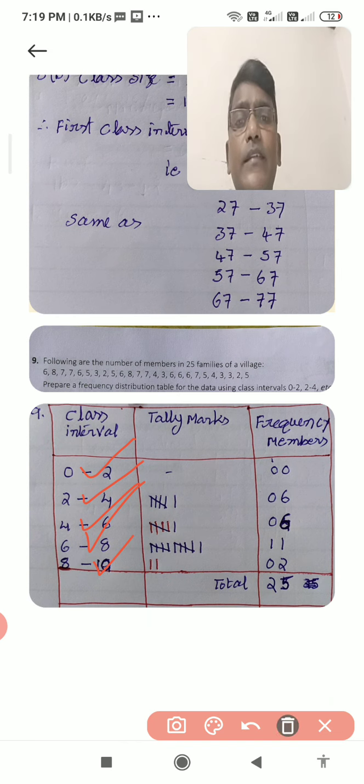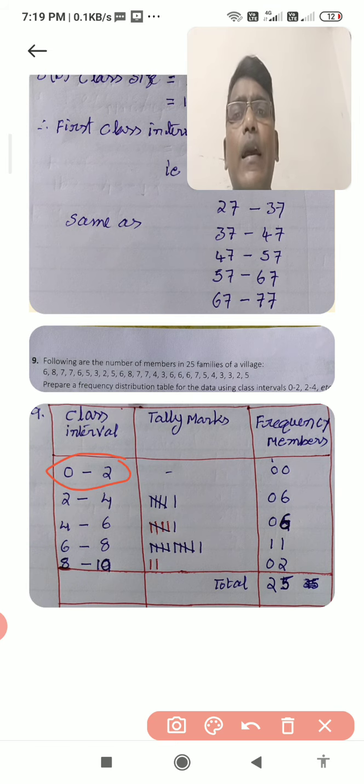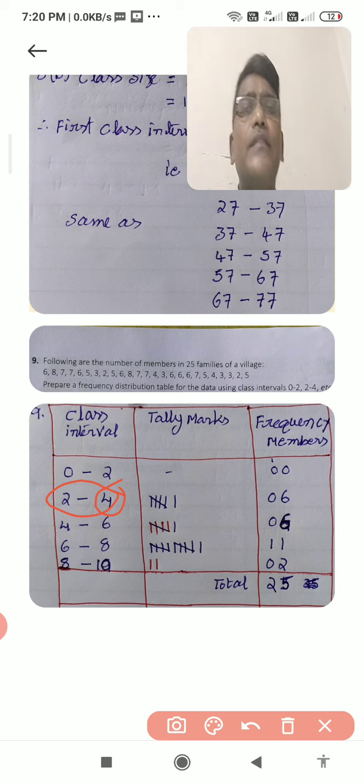The important thing to observe, very important: in a given class, the upper limit is not included in that class. I mean 2 is not coming, only 0 and 1. In the second class, 2 to 4, 4 is not coming, only 2 and 3. Like that, in the third class 6 is not coming, in the fourth class 8 is not coming, in the fifth class 10 is not coming. This is a very, very important point. If you observe this, you will not get it wrong.